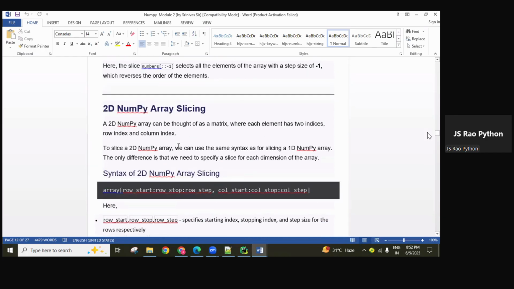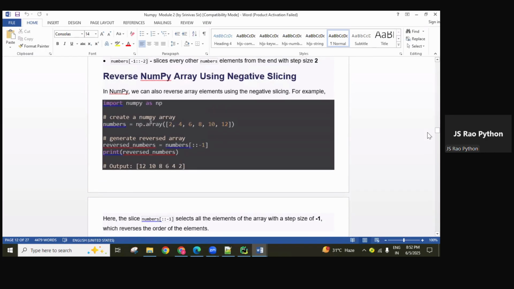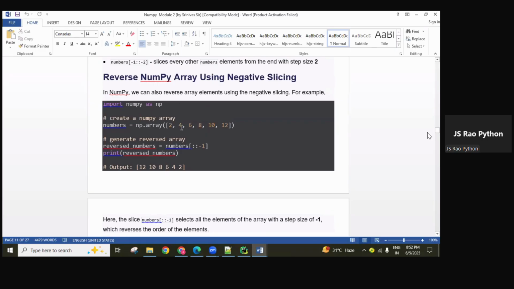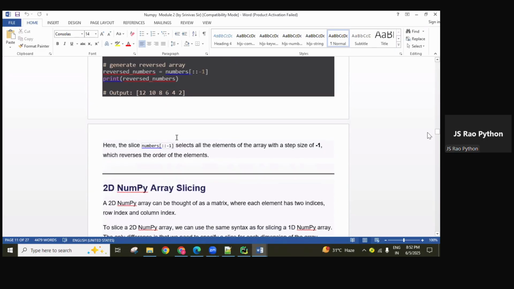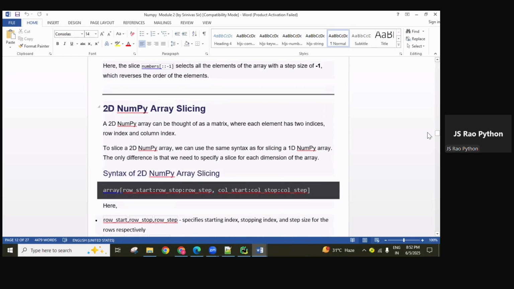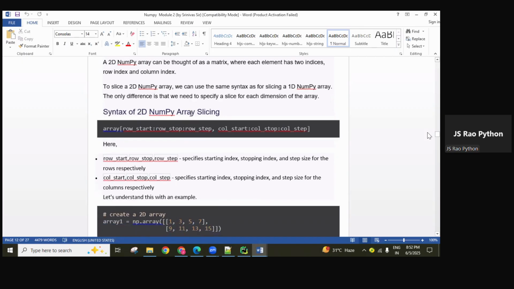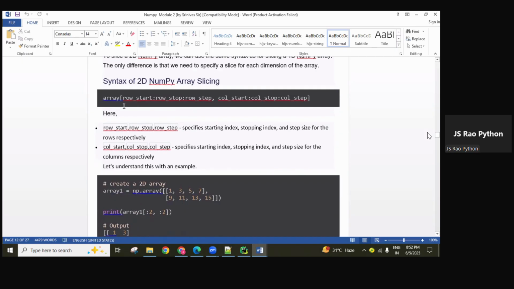And the same concepts with the negative indexing, you can do practice. Okay, no need to discuss. So now with the 1D related, we did with the forward indexing and the negative indexing. The same concept you can practice now with the 2D and the 3D also. That is the only point there.